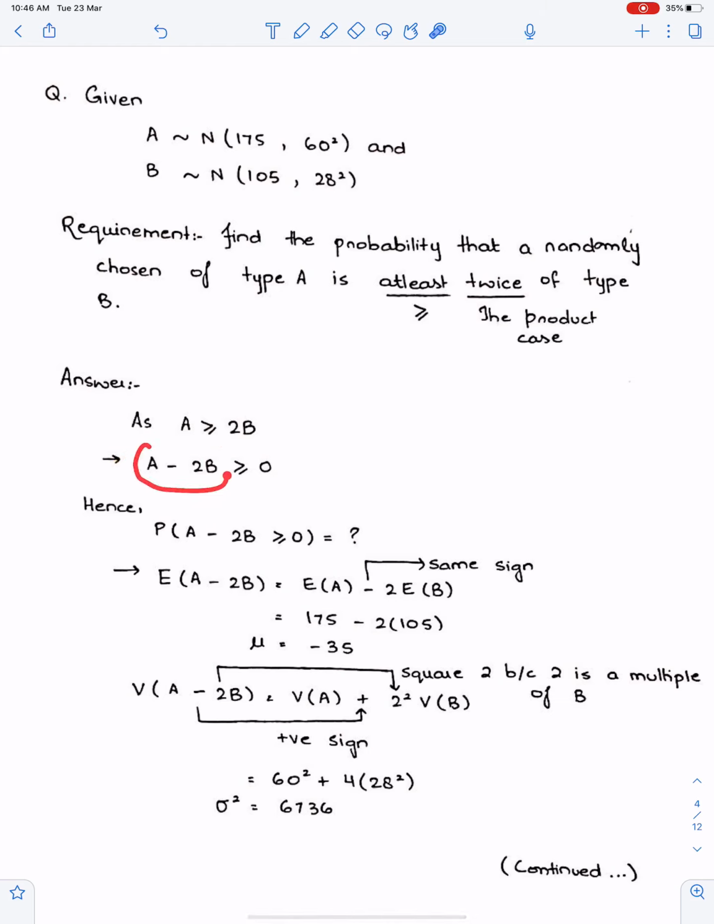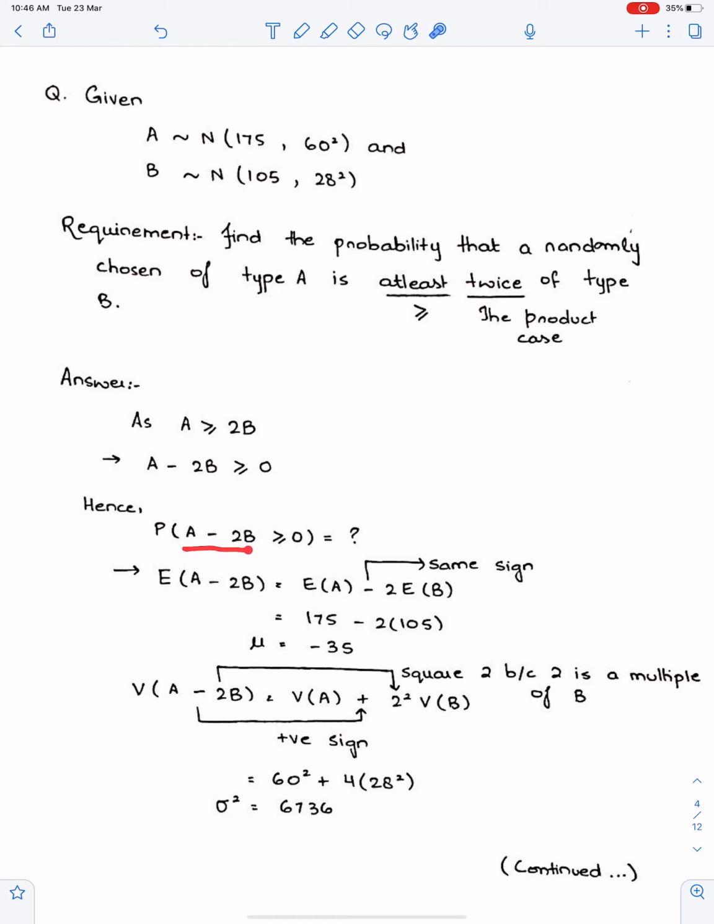Now get the expectation and variance of this quantity. You need this probability. Make sure you understand these three steps. This is the given information. Bring this 2B on left side. Now write this thing as P form, probability.